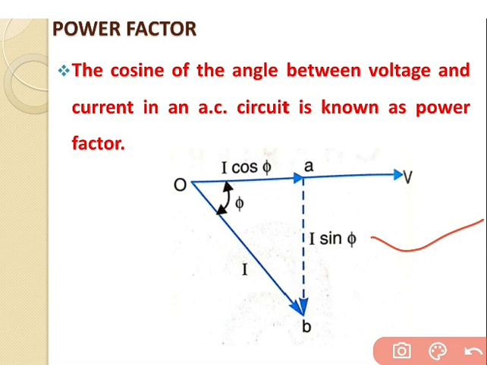If the circuit has a power factor of 0.5 and the current lags the voltage, we generally write the power factor as 0.5 lagging. Sometimes power factor is expressed as a percentage, thus 0.8 lagging power factor may be expressed as 80% lagging. So this is all regarding the power factor.